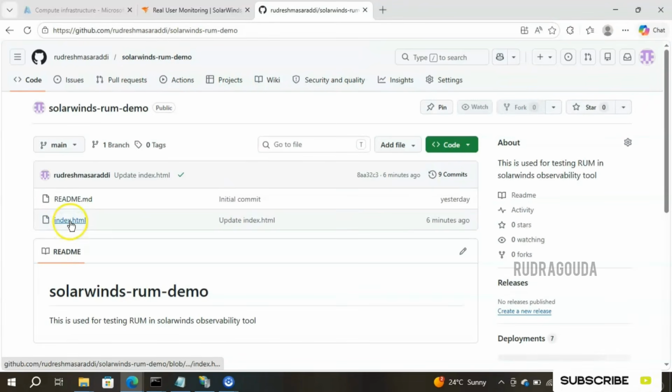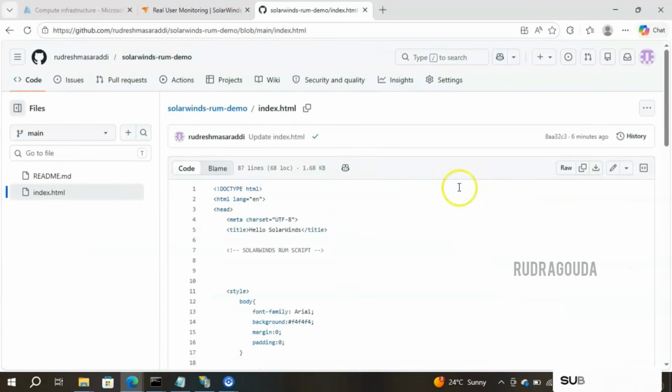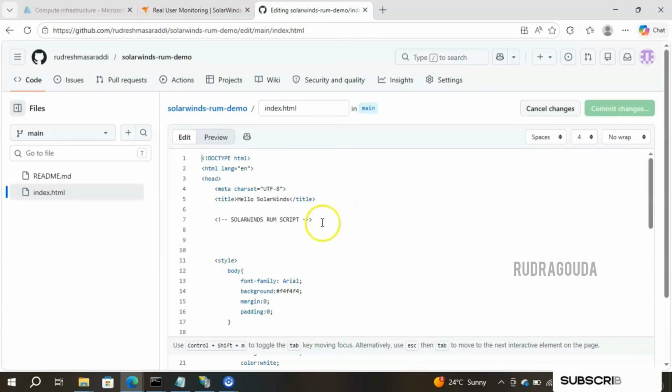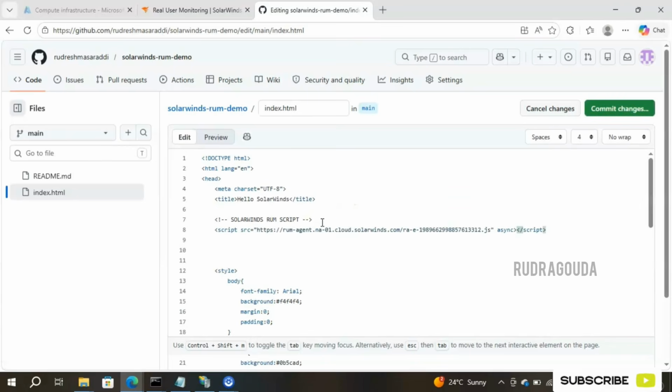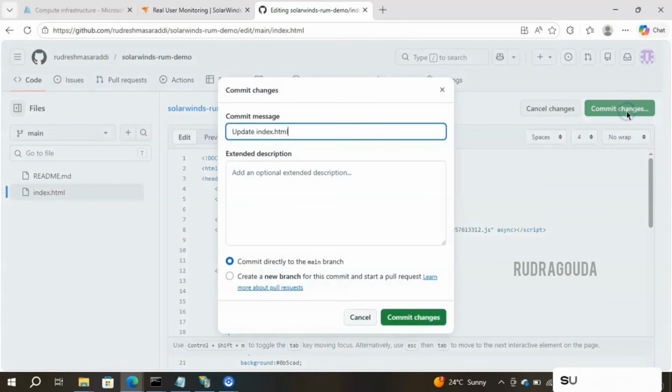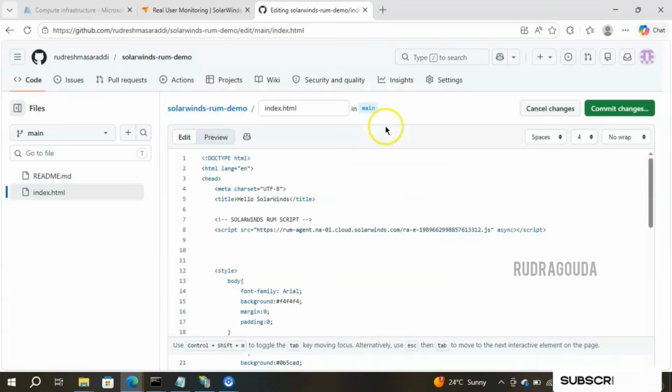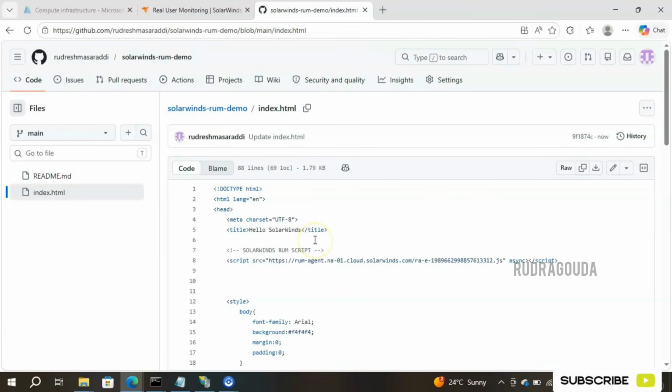This is my main page, index.html. I'll go to edit this file and paste the code over here. I am very happy with this. I'll simply commit the changes. Okay, commit changes. So what we have done is added the code into our web page.